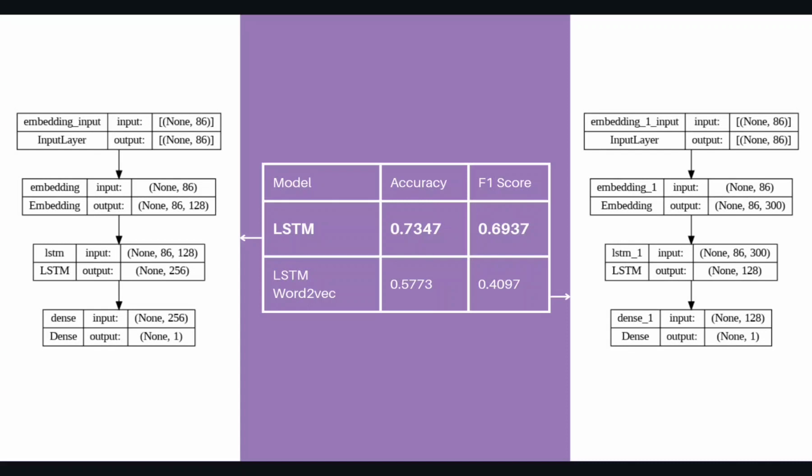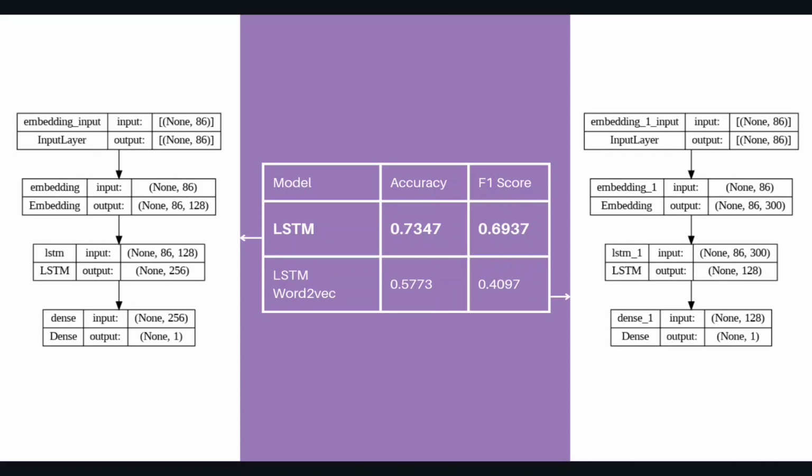Later on, an LSTM layer is followed by a dense layer. The performance of these models is as follows. The first model, which is just LSTM, gave an accuracy of about 0.734 and F1 score of about 0.693. The LSTM model, which also included the word-to-vec embedding, gave an accuracy of about 0.577 and F1 score of 0.409.